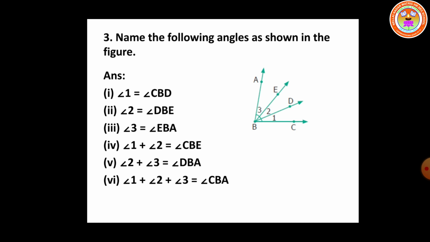The rays having the three angles are the ray BA and the ray BC. So when you start from the letter C, what is the name of the angle? CBA. Let us see the next one.